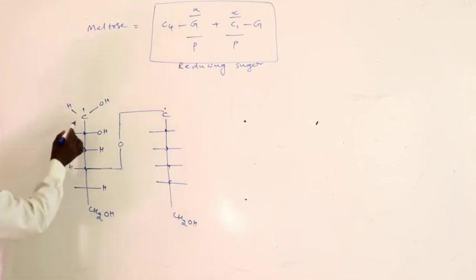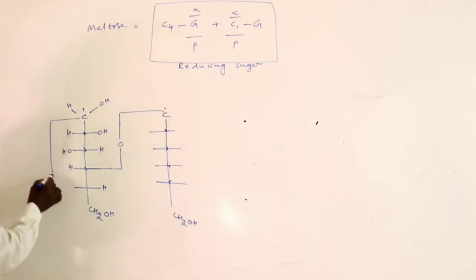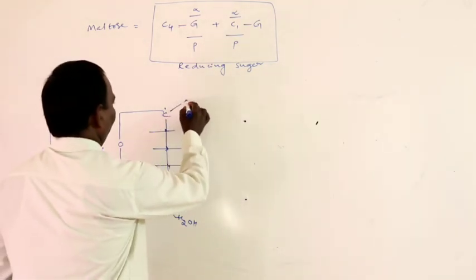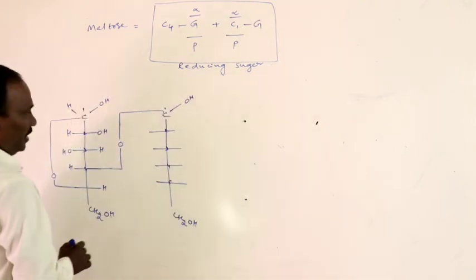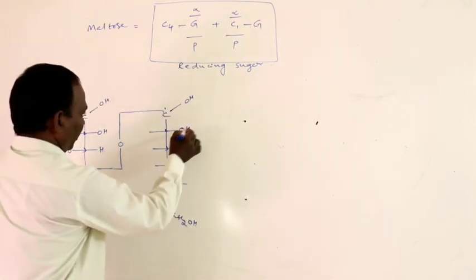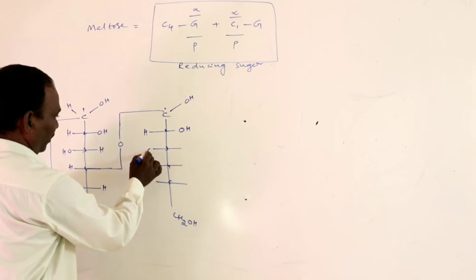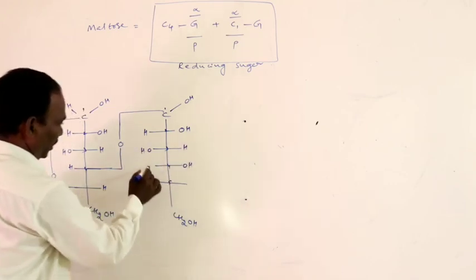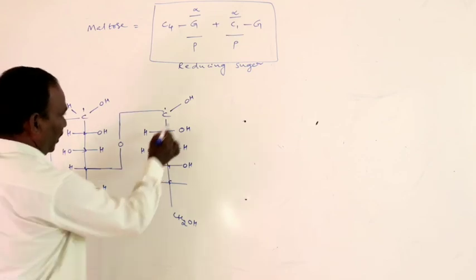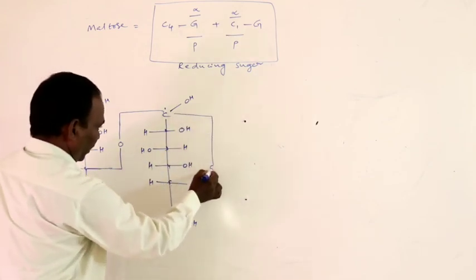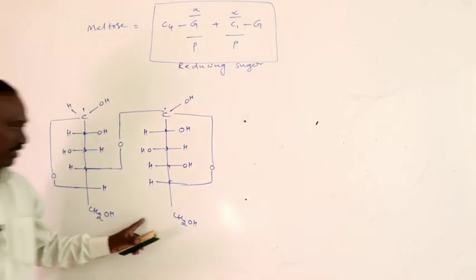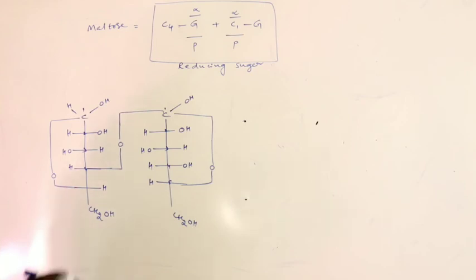Next, the fifth carbon forms the pyranose ring structure with oxygen. Similarly, in the alpha glucose, the OH group is present at the first position, the second position OH group is on the right, the third position OH group on the left, and the fourth position on the right with hydrogen. Here also it exists in the pyranose ring structure. Okay, this is the Fischer projection formula of maltose.